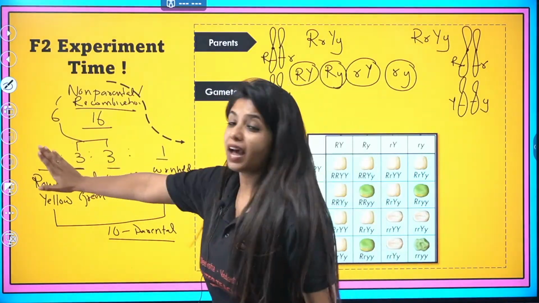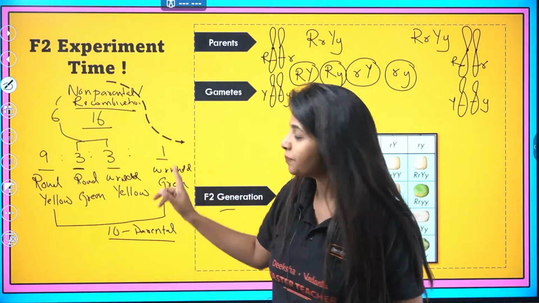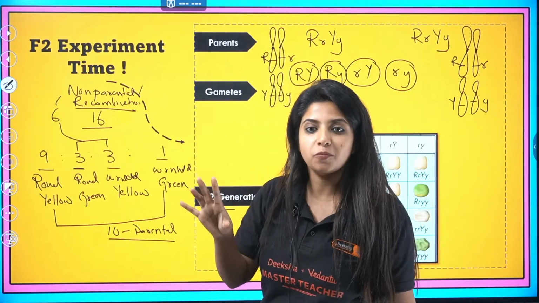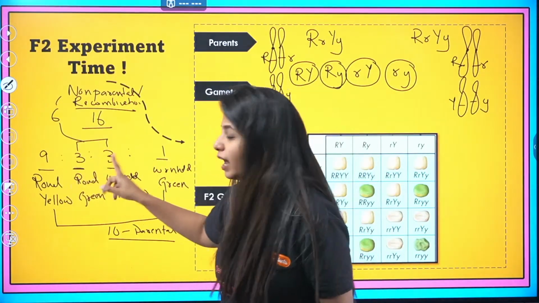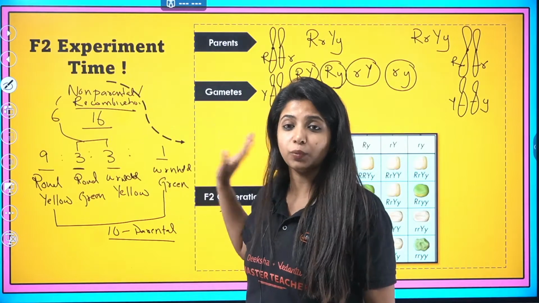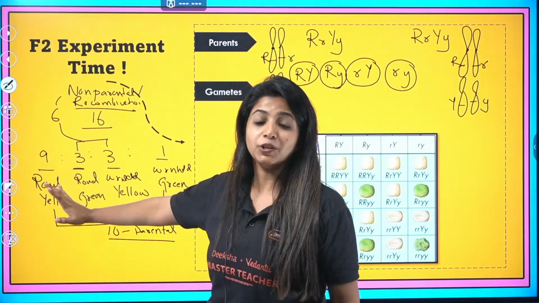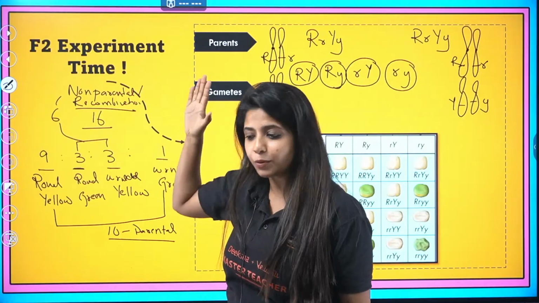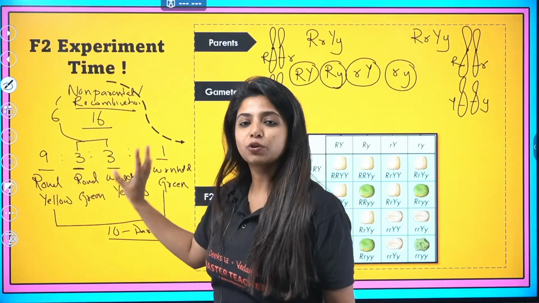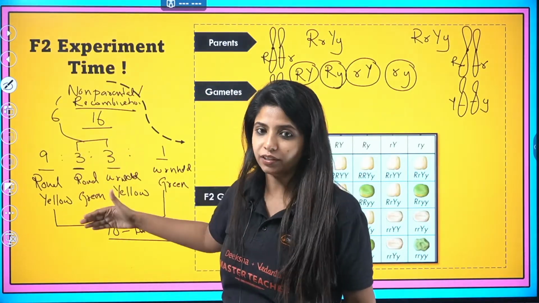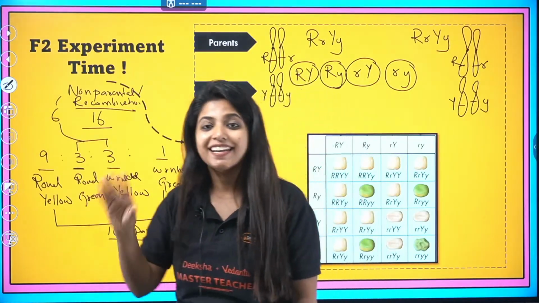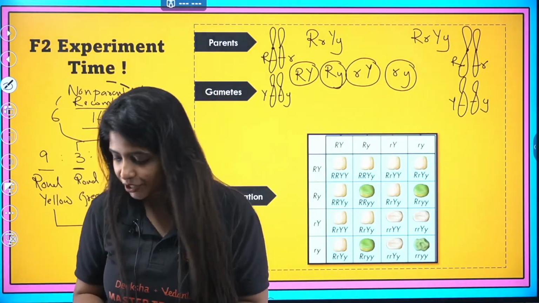So in total, if I have 16 progenies together, 10 of them are going to be like the parents, 6 of them are going to be non-parental. Done. And if you ever forget the ratio 9:3:3:1, just look. 9 of them are going to be what? Round and yellow, the dominant parent trait. 1 of them is going to be the recessive parental trait. And in between, you form the new combination, round with green and wrinkled with yellow. Got it? That's all. Is this particular part also clear to you?